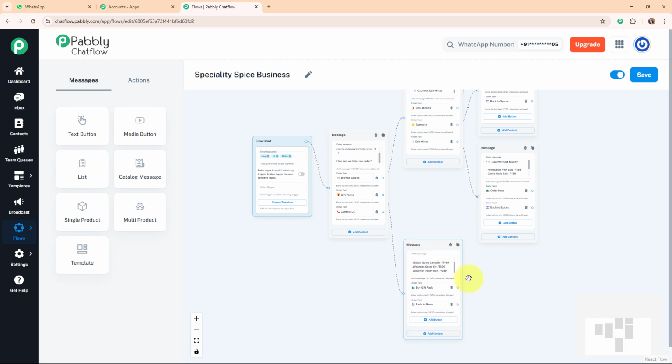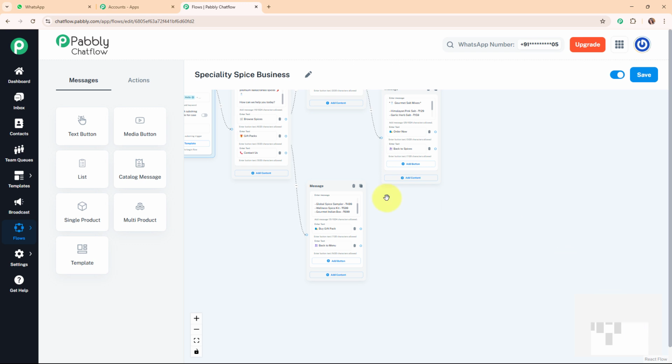And now after adding the text box, I'm going to add the gift pack list by adding another text box with this quick reply button. So I'm going to add the text as select pack, and after adding the text, I'm going to add quick reply buttons with the pack names so that my customer can select any of the gift packs available. Alright, so I'm going to add the gift pack names as text over here. And here you can see I've successfully added the text. Now, before moving forward with the order now process, let me complete the main message box quick reply buttons first. So lastly I'm going to add the text box for this contact us quick reply button with our contact details.